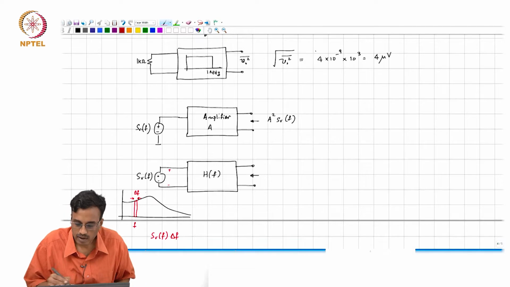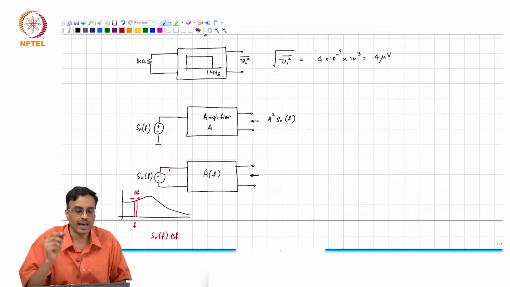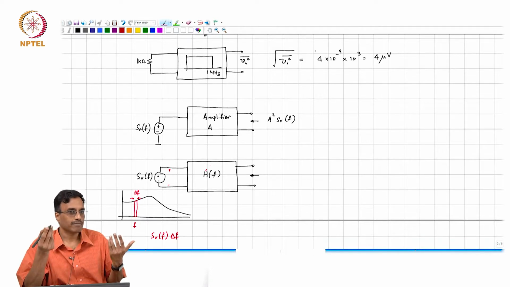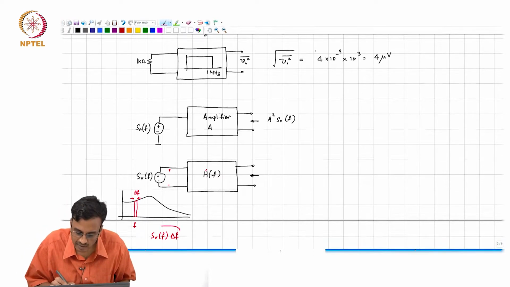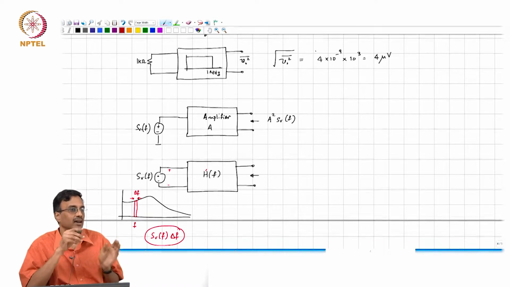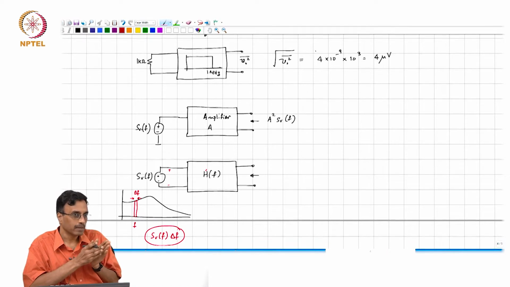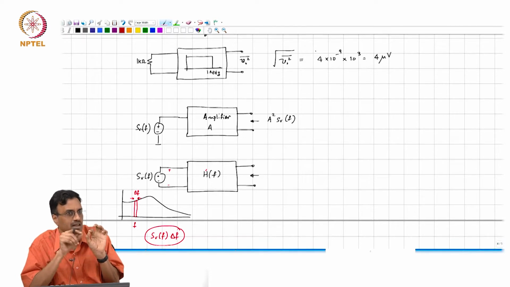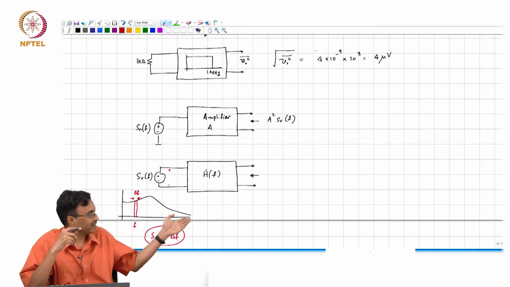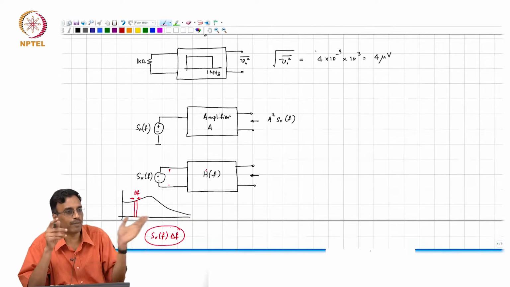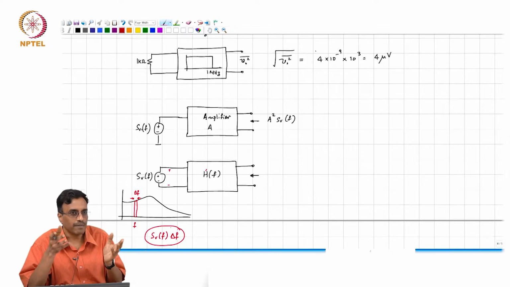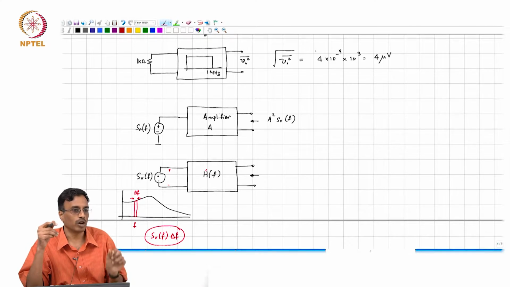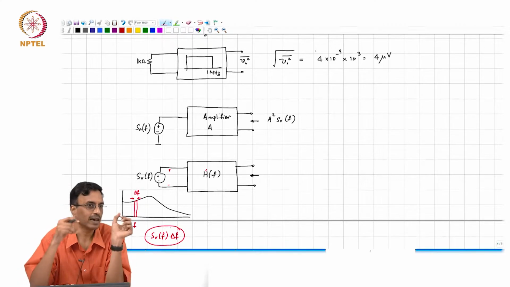Now, what is the gain of the filter at a frequency f? Mod H of f, correct. So, this spectral density is being passed through an amplifier whose gain is dependent on frequency, and at a certain frequency f, the gain of that amplifier is H of f. So, what comment can you make about the spectral density at the output, or the mean square noise at the output at a frequency f?